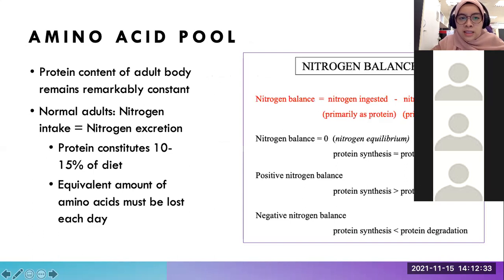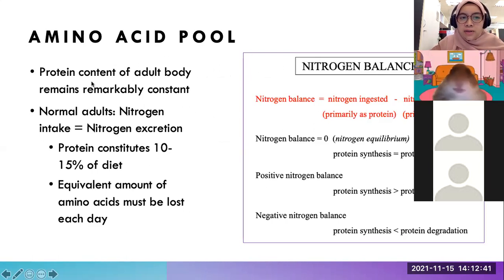Okay. So another thing that's important for us to understand of the concept of the amino acid pool is that the protein content in the adult body remains constant. Constant in the sense that there's a balance of nitrogen. The nitrogen ingested is equal to the nitrogen excreted or removed from our body.